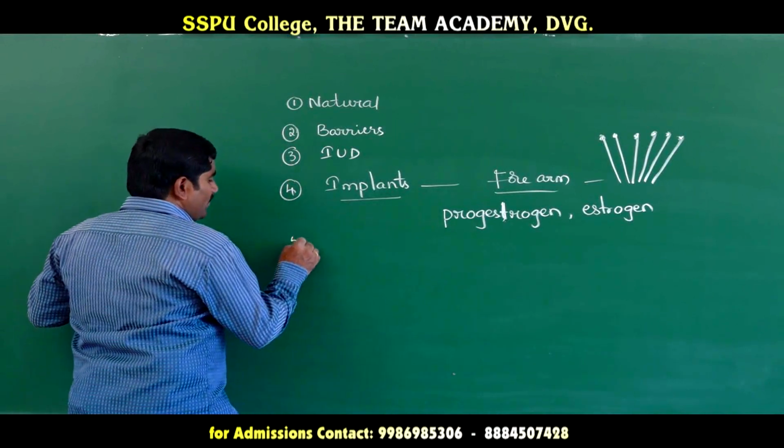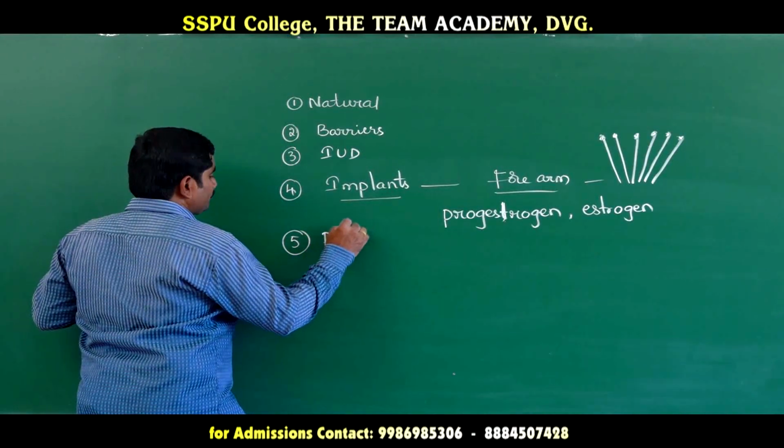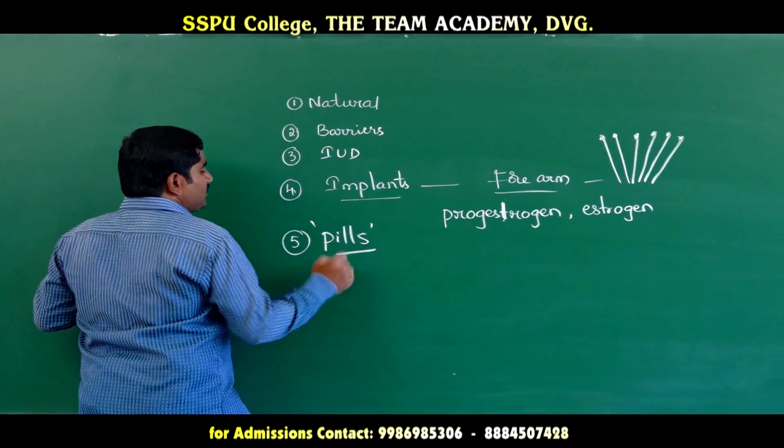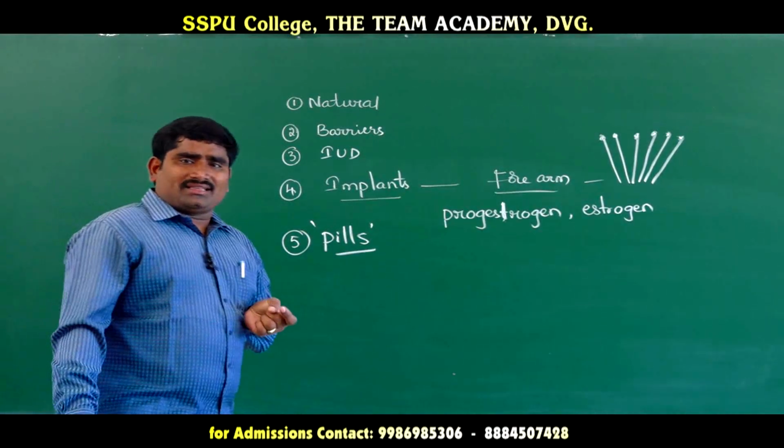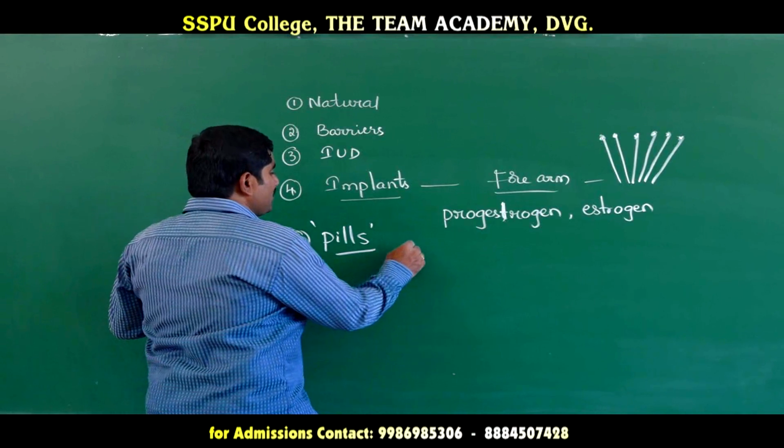Next, the fifth one is pills. Pills are chemical contraceptive methods.